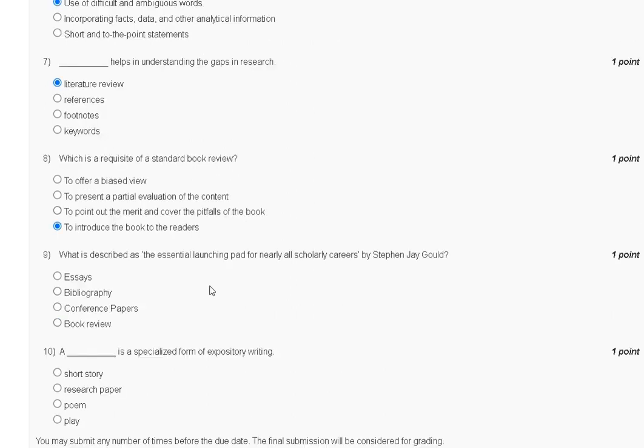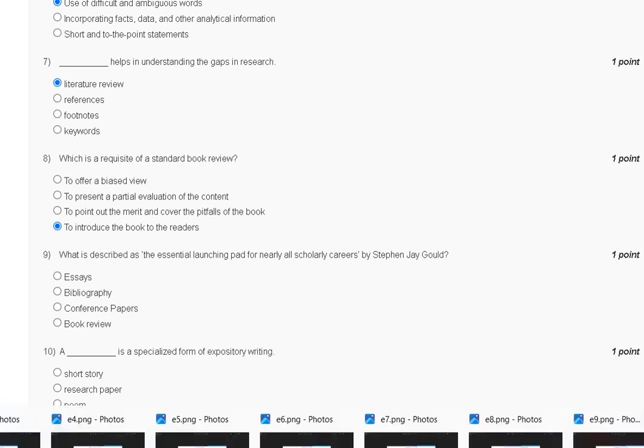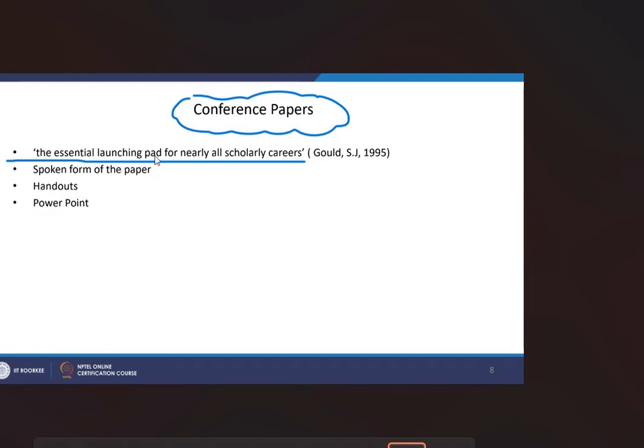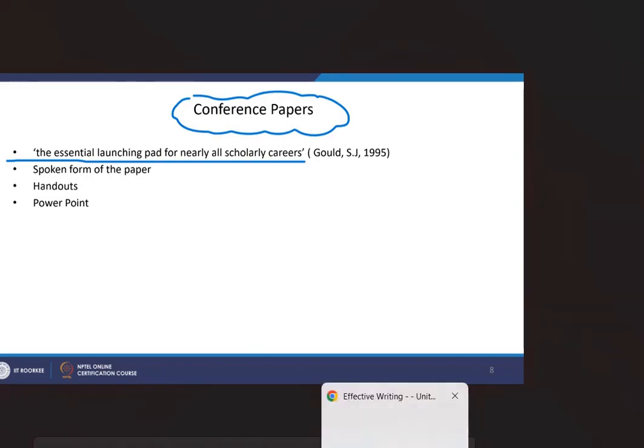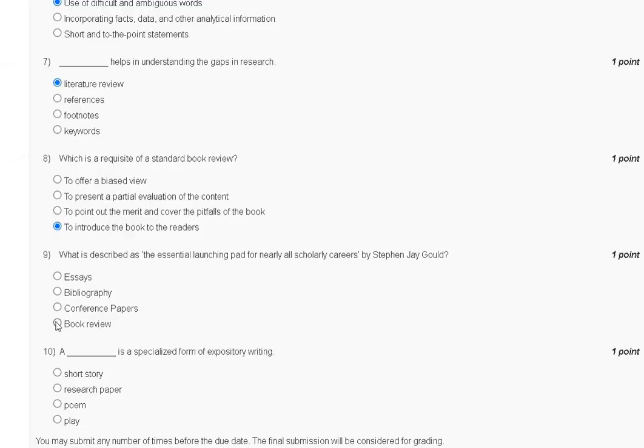Question number 9. What is described as the essential launching pad for nearly all scholarly careers by Stephen Jay Gould? First, essay; second, bibliography; third, conference paper; fourth, book review. So the explanation of question number 9 is here. The essential launching pad for nearly all scholarly careers is the conference paper. So the correct answer to question number 9 is option number C.